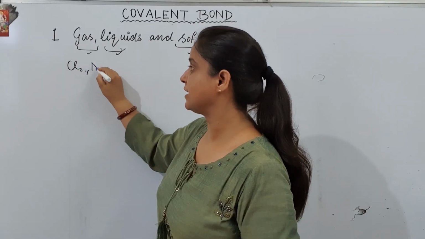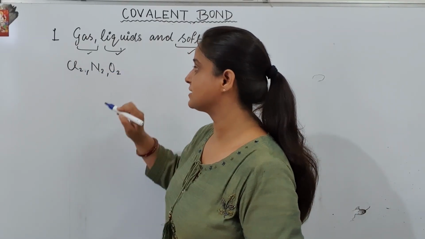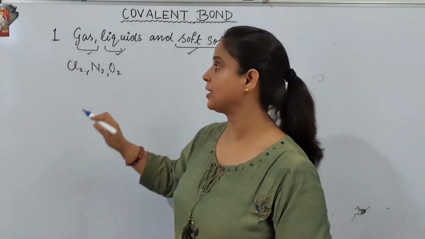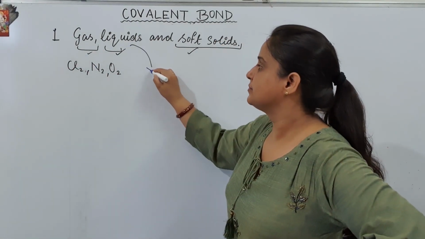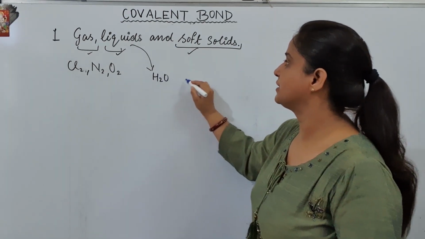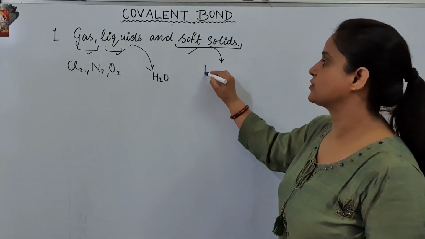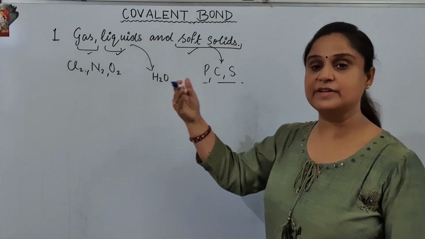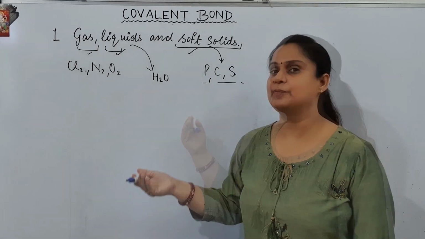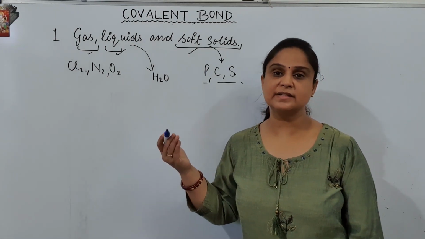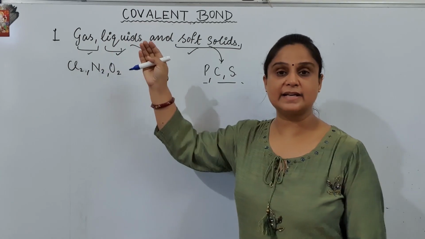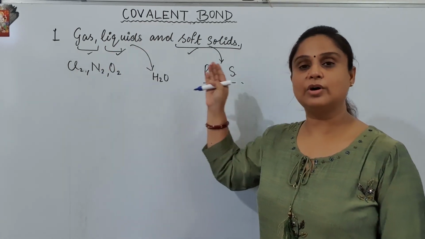Chlorine gas, nitrogen gas, oxygen gas, these are all gases, and these are all covalently bonded. We have just seen them. In liquids, we have water as an example. In soft solids, we have phosphorus, carbon and sulfur. These are all bonded with each other by covalent bonds. We will learn about these elements in the coming classes. So let us talk about how they exist. They exist as gas or liquid or soft solid.